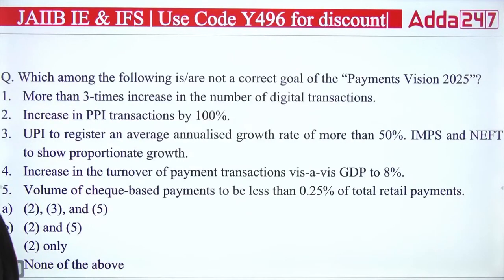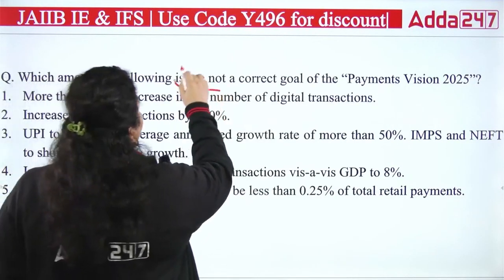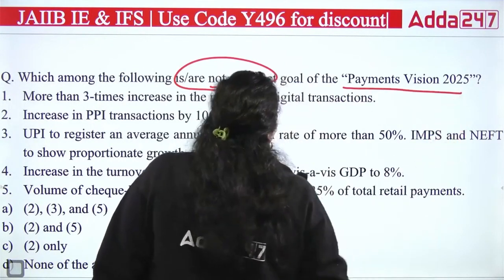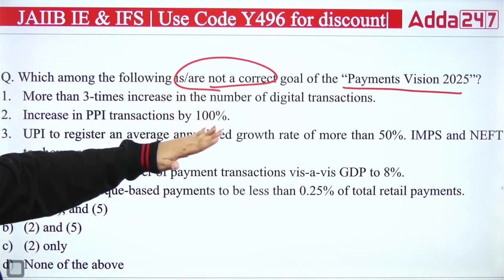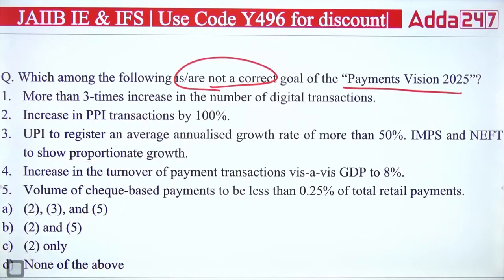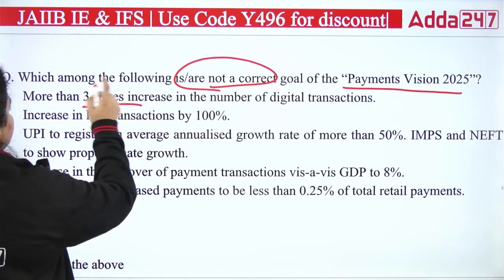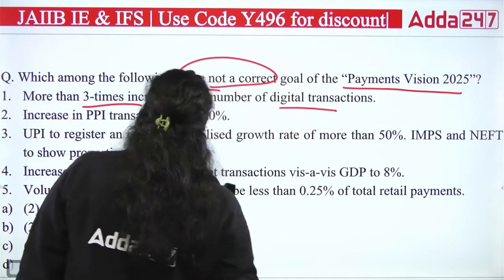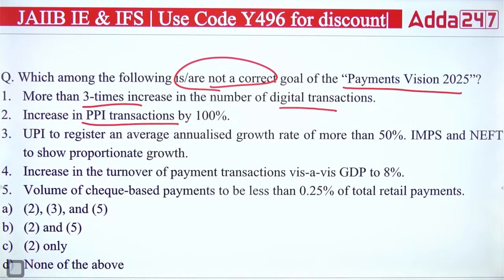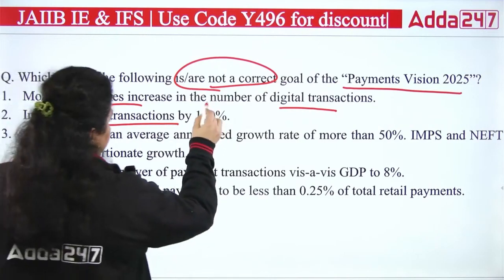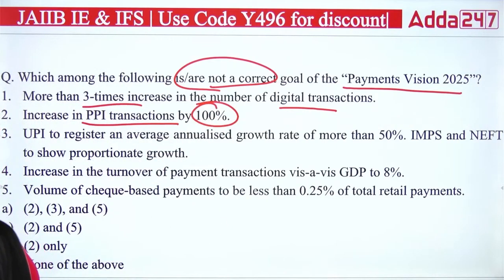Okay, next question. Which among the following is not a correct goal for the Payment Vision 2025? The question is asking which among the following is not a correct goal for the Payment Vision 2025. First is saying more than 3 times increase in the number of digital transactions. Second, increase in prepaid payment instrument transactions by 100%. Third is UPI to register an average annualized growth rate of more than 50%.